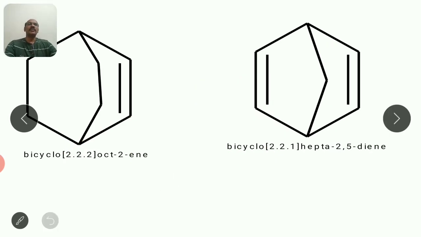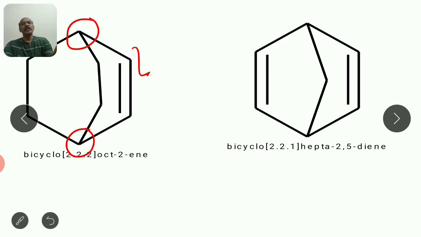Now here these are 2 bridged ring compounds. Now in both the compounds, in one case there is 1 double bond, in another case there are 2 double bonds. Okay, first we will identify again the bridgehead carbon atoms. So this is a tertiary carbon, this is a tertiary carbon, so those 2 are bridgehead carbon atoms.